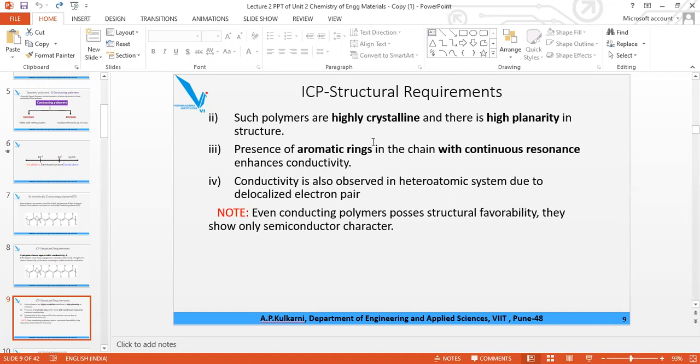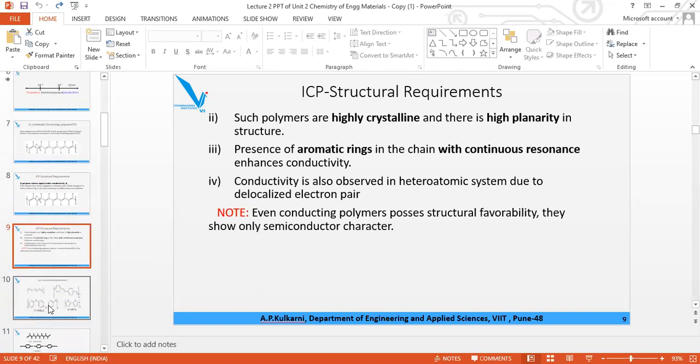The ICP is the one which is highly crystalline, highly planar, meaning a well regular, ordered arrangement of the constituent particles. It should have aromatic rings or a resonating structure, alternate single bond, alternate double bond. Then only it will conduct electricity.